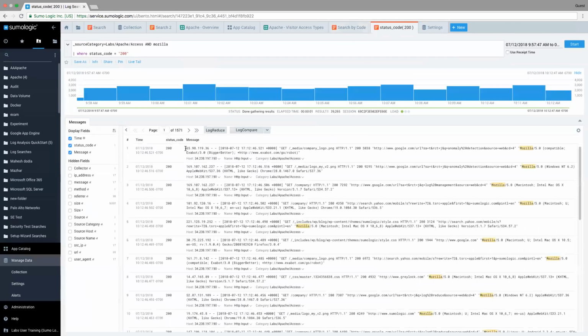I want to show you in here the ability to export results. So you create a query. In this case, we're looking at status code 200, and that's cool data. And let's say you want to go ahead and export it. If you just click on this gear icon, it's going to allow you to export either only the display fields or all the fields, but it's going to push it out into a CSV file.